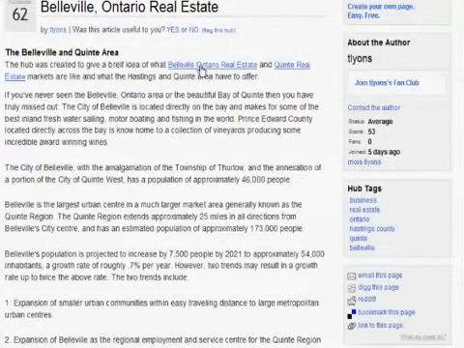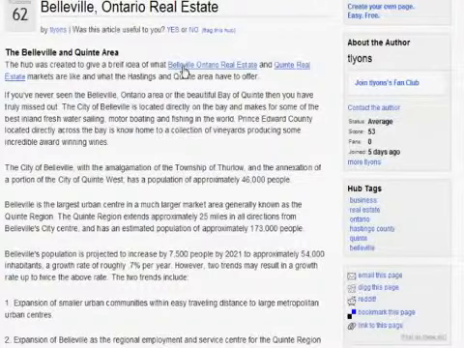And as you can see, I've created links within this article that point to a real estate website for a real estate agent. And the result of this, and you can see that this was only created 5 days ago, is that for this particular term, Belleville, Ontario Real Estate, the agent didn't perform really well. They were usually within the top 20 or top 30 rankings for Google, but just by adding this particular page, it immediately boosted them up to the top page, and in fact now they're the third.